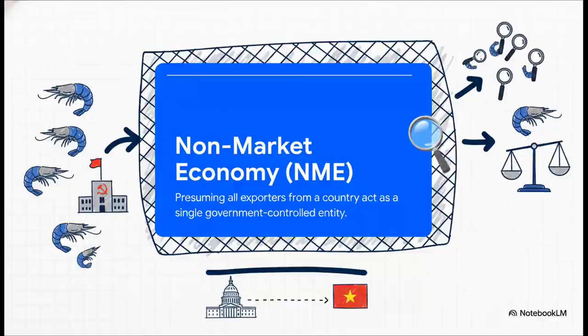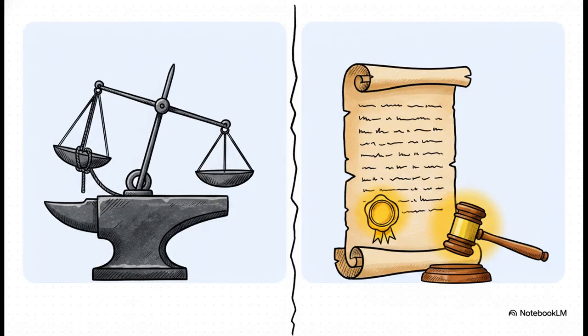And again, we've got a fascinating clash of legal perspectives here. Vietnam argued this blanket presumption was completely illegal under the Anti-Dumping Agreement's Article 6.10, claiming it unlawfully reversed the burden of proof and denied companies the individual margin calculations they deserved. The United States, however, countered that Vietnam's very own WTO accession protocol actually authorized this exact non-market methodology. The U.S. position was that until Vietnam could conclusively prove market economy status under U.S. law, treating them as a single entity was entirely justified.